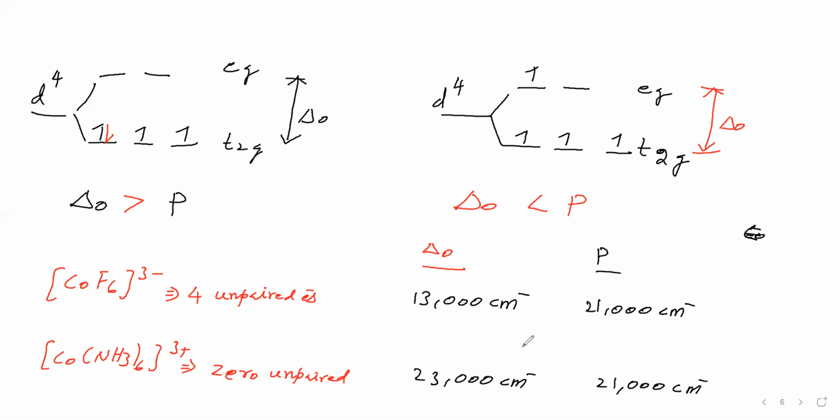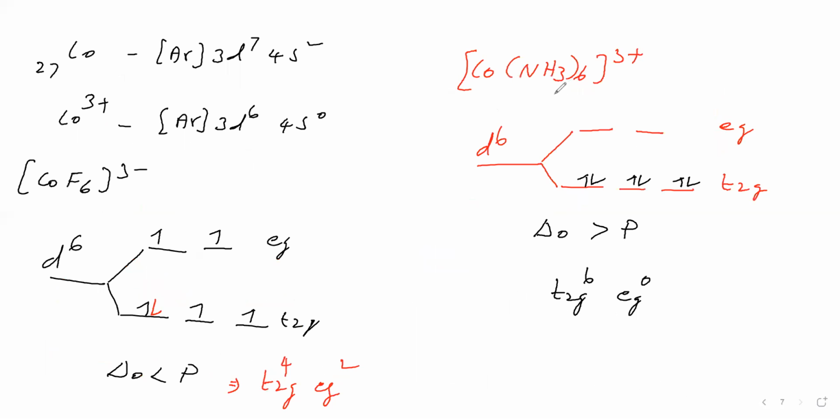Okay. Therefore, now we can say here the ligand is strong, therefore pairing takes place in t2g. Here the ligand is weak, therefore without pairing, electrons go to eg. So why is it low spin? Why is it high spin? Have we got the idea? Here the ligand is strong and is forcing the electrons to go for pairing. Here the ligand is weak and is not forcing electrons to pair. Therefore, one is high spin, the other is low spin. One is an inner orbital complex, the other is an outer orbital complex.